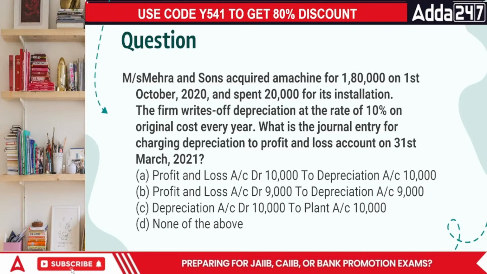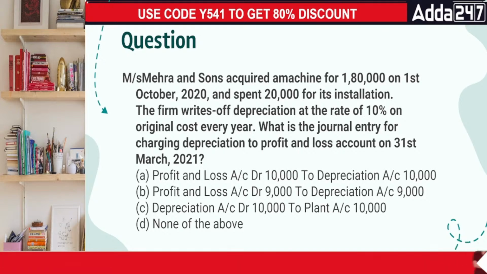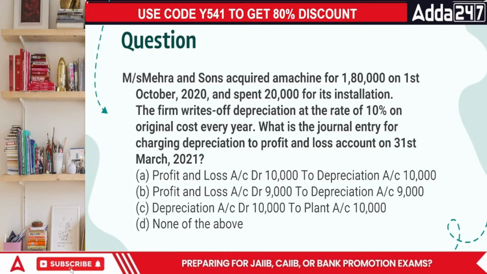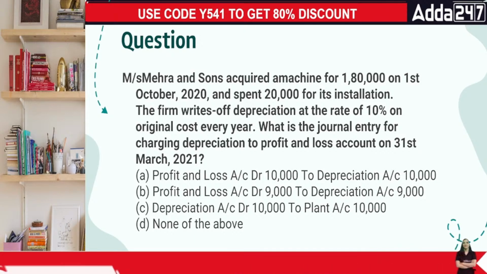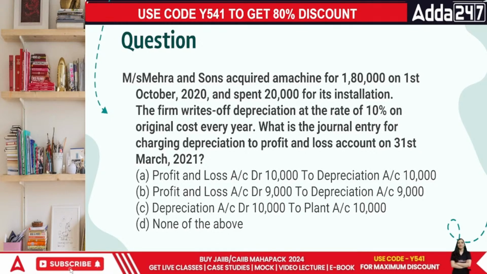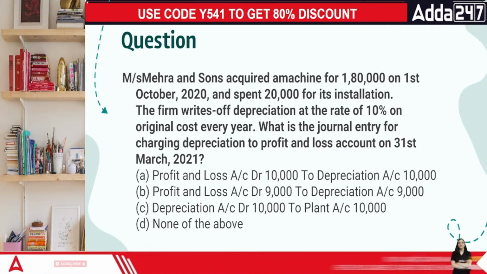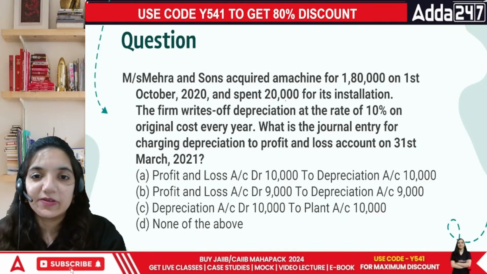Messrs. Mehra and Sons acquire a machine for 1,80,000 on 1st of October 2020 and spent 20,000 on its installation. The firm writes off depreciation at the rate of 10% on original cost every year. What is the journal entry for charging depreciation to the profit and loss account on 31st of March 2021? Okay, everyone, there's a machine that cost us 1,80,000.